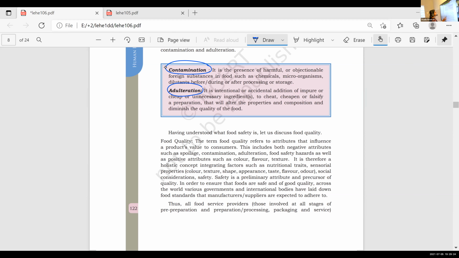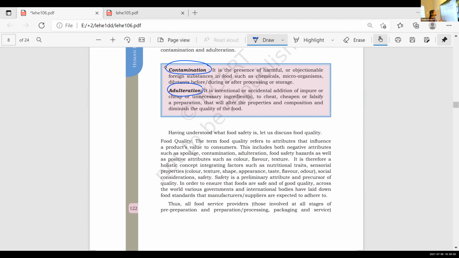So what is contamination? All these physical, we learned about foreign substances in food, right? That is a part of contamination. Microorganism contamination: food can be contaminated by microorganisms or chemicals. All these come under the contamination part because they lead to some kind of change in that food.